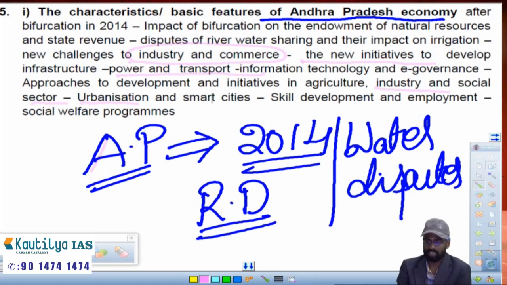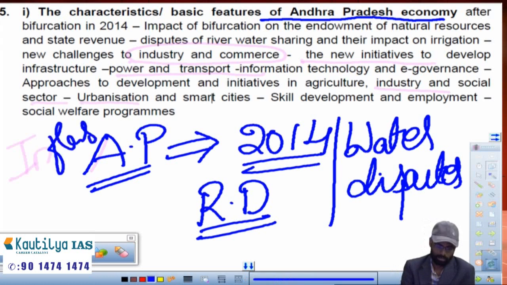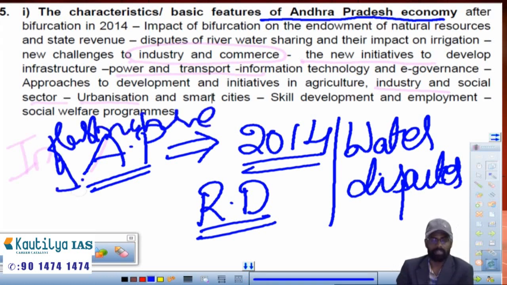All those things we'll discuss under one subheading called infrastructure. Infrastructure, we'll discuss what the power related issues are, roads or other developmental issues, what the different infrastructure related issues are, transportation, those things we'll discuss.